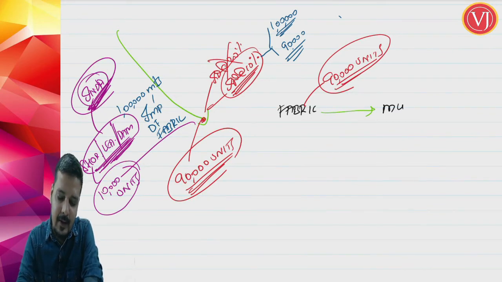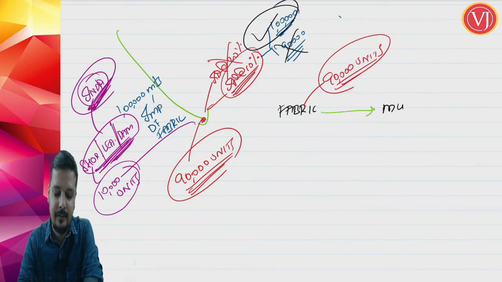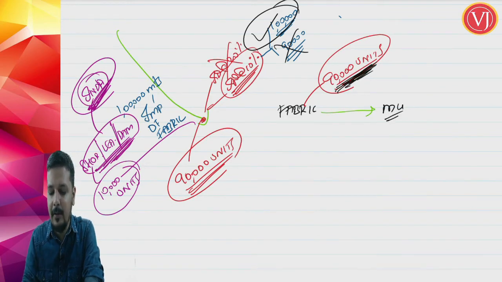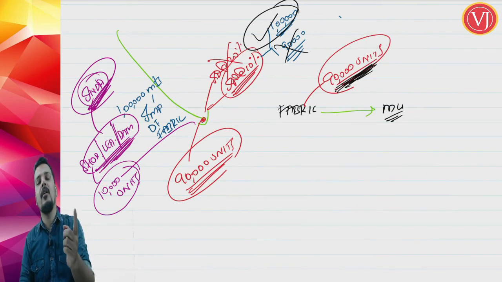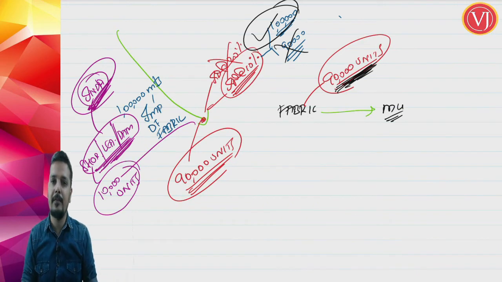Now the Supreme Court said that the benefit of this concessional rate will be given on the entire 1 lakh units, not 90,000 units. Though only 90,000 units are actually used for manufacturing military uniforms, the 10,000 units, though not actually used, were intended to be used for manufacturing military uniforms.